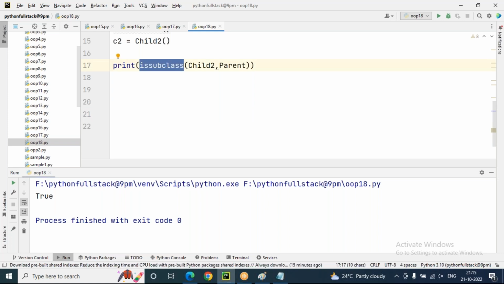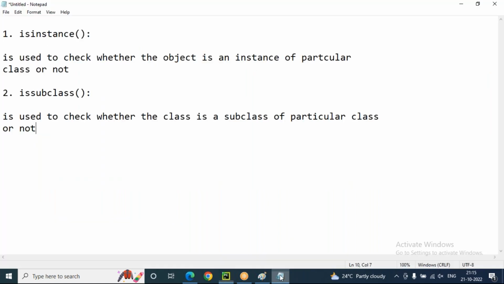So this is the way to check which class is a subclass of which parent class, whether a class is a subclass of a parent class or not, or whether an object is an instance of a particular class or not. We can check by using these methods. What methods? Sorry, these inheritance methods. The isinstance and issubclass methods are available here. These two are methods which are related to inheritance.